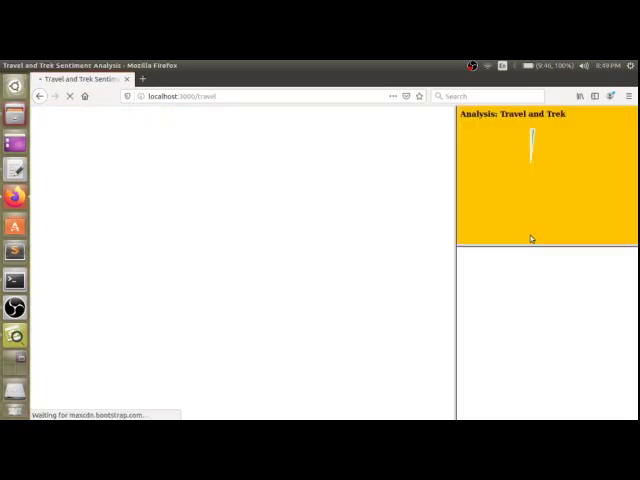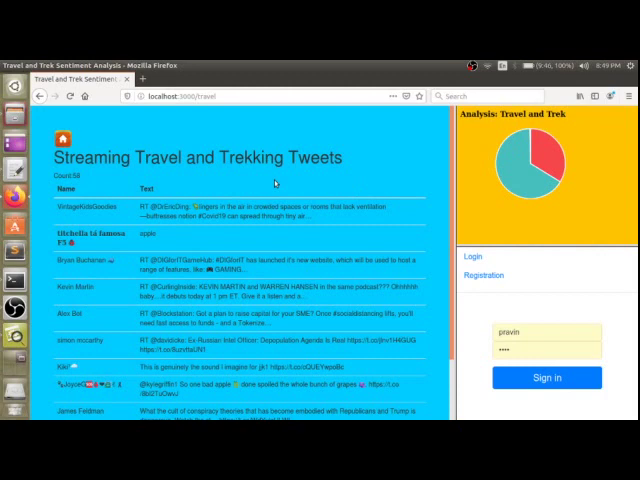Similarly for travel and trek, you can see the graph is loading with 58 tweets in our database which we have stored. Here you can see the chat room and the analysis. In the sports category there was 58% positivity, but here you can see 66% positive and 33% negative tweets, because in travel someone not being able to go for a trek is also going to be a negative sentiment.